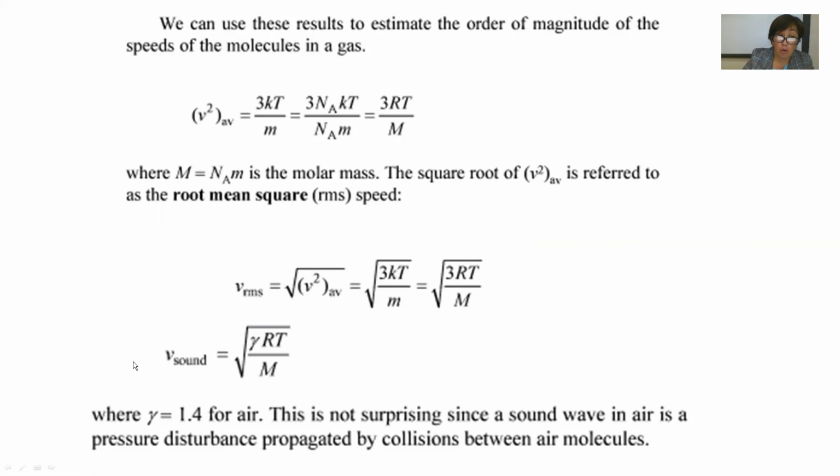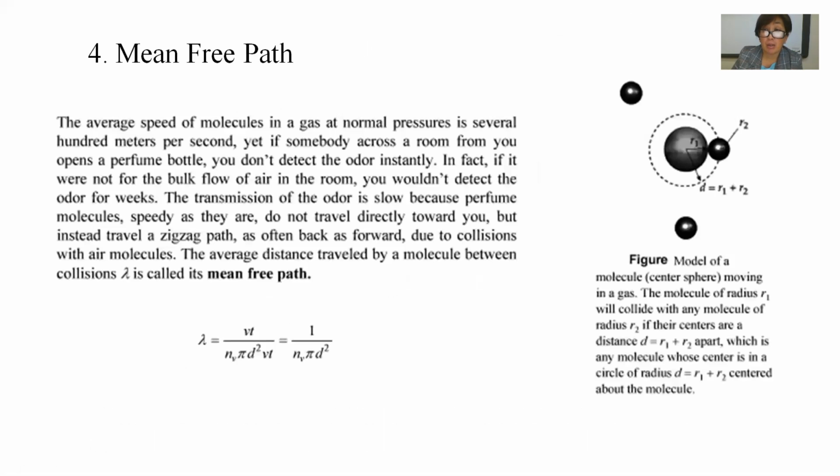But we know the velocity of the sound is the square root of gamma RT divided by molar mass, and gamma is 1.4 for air, because adiabatic gamma is a constant for a diatomic gas, and air is a diatomic gas. And the mean free path is the average distance traveled by a molecule between collisions, the distance between two molecules' collisions.